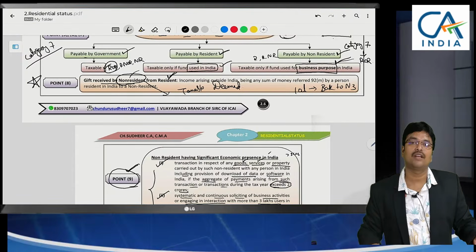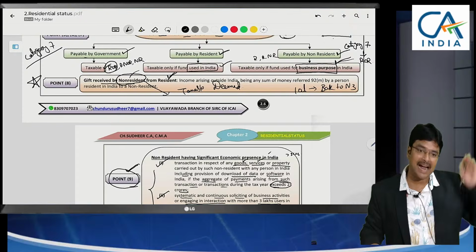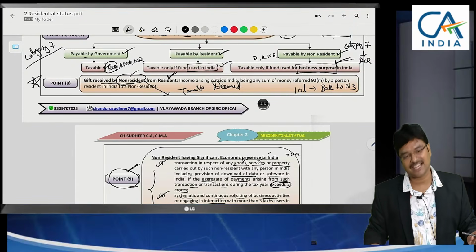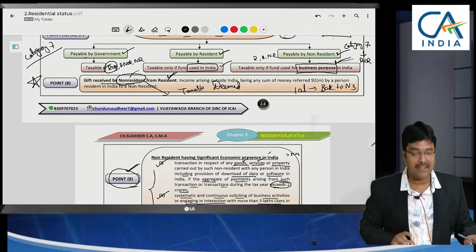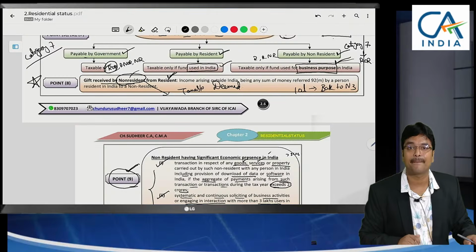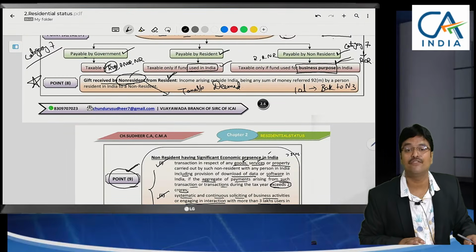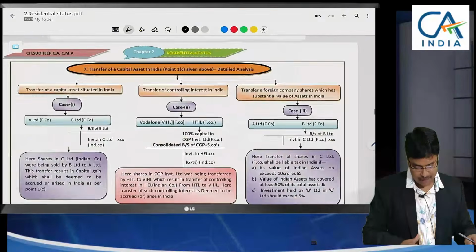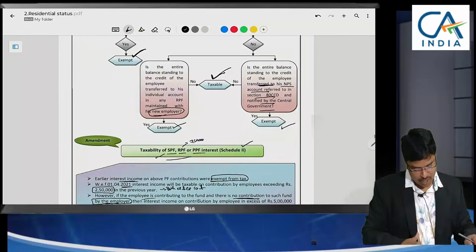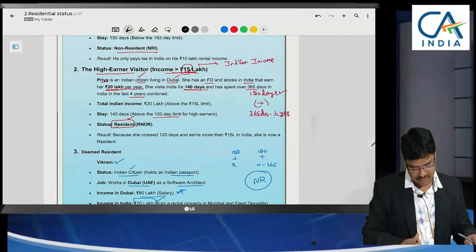Sir, gift accrual, you can see receipt, no. Where did you receive? At abroad. Then you will say it is not taxable. That's why we are saying that it shall be deemed to be accrued in India. So when a resident gives gift to a non-resident, I repeat, when a resident gives gift to a non-resident, this gift will be taxable. I have given a very big example for our understanding. Once this example is completed, one balance topic is left, sir, that I will discuss.